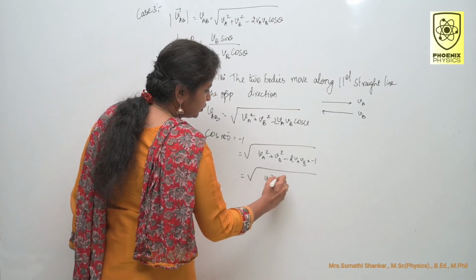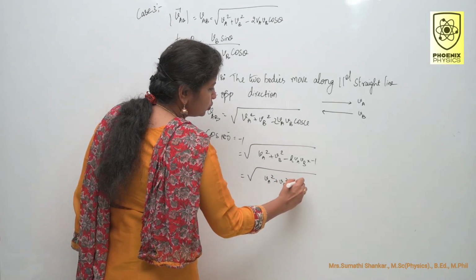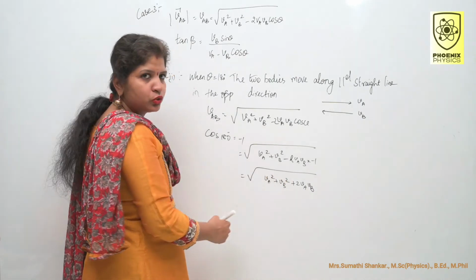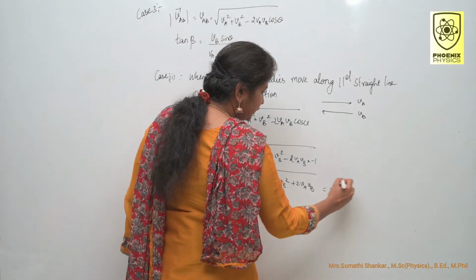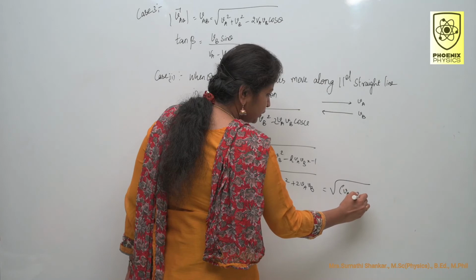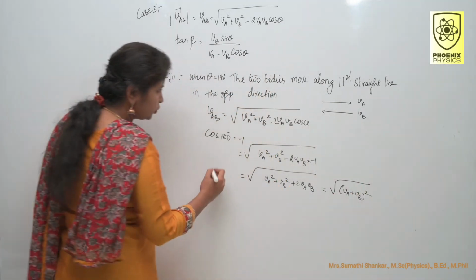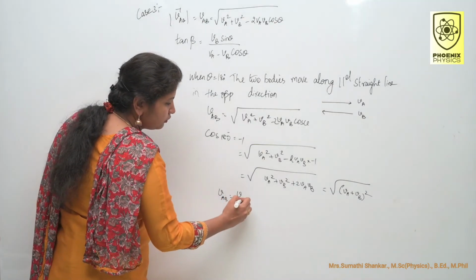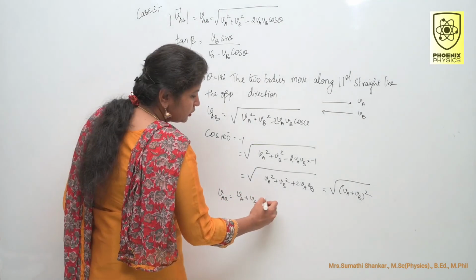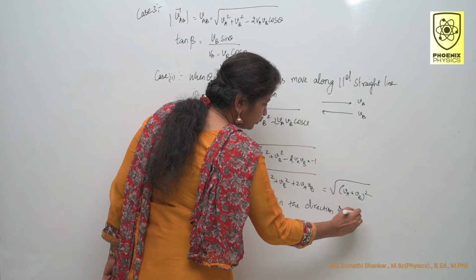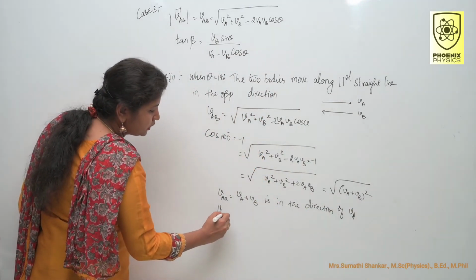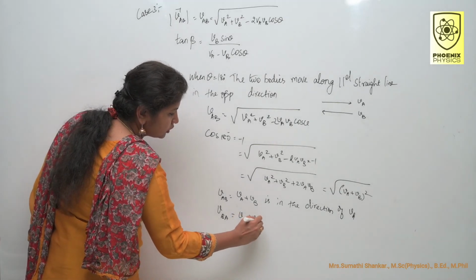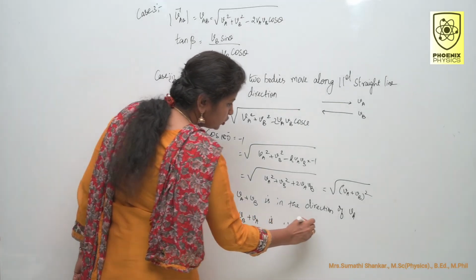VA square plus VB square plus 2 VA VB. This one is similar to the A square plus B square plus 2AB formula. You can write VA plus VB the whole square. So how do you write VAB? VAB is equal to VA plus VB in the direction of VA. Similarly, VBA means VB plus VA in the direction of VB.